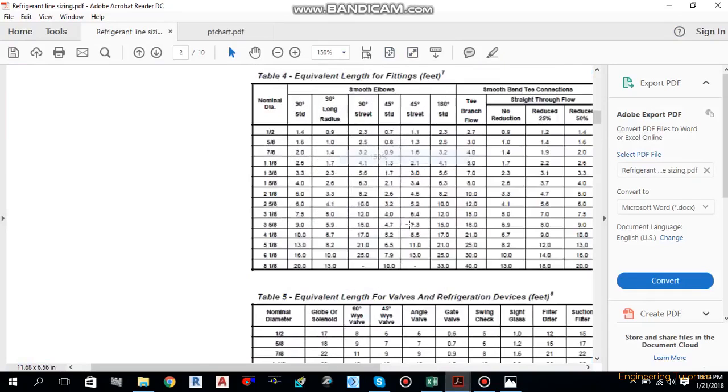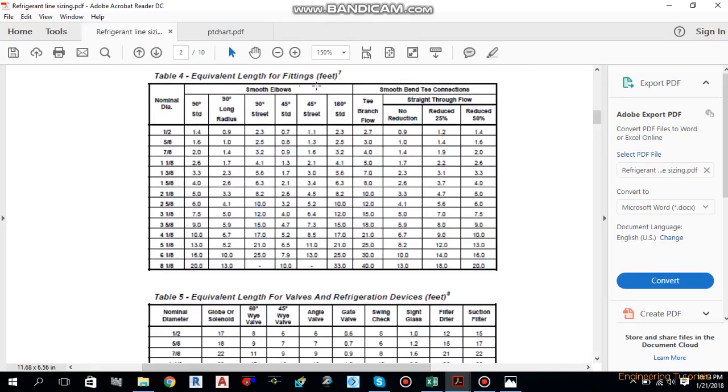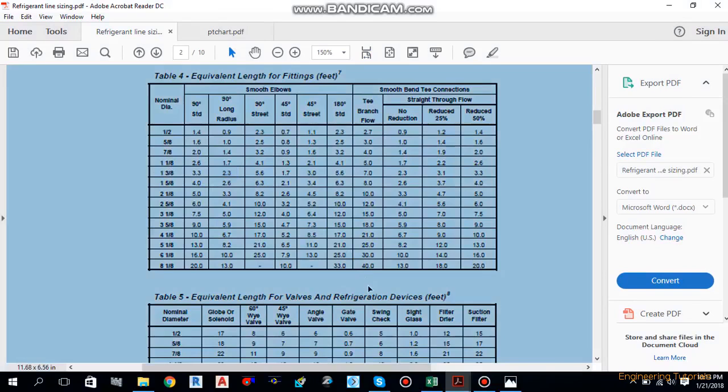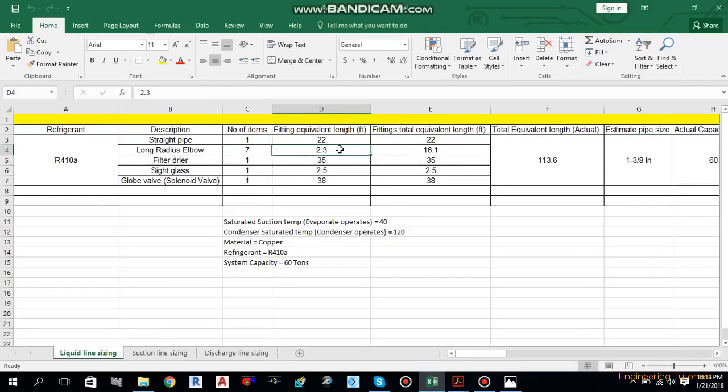You can see the equivalent length for the fittings: smooth 90 degree elbows for 1 3/8 inch. This is the equivalent length, 2.3 for 1 3/8 inch. So we are going to use 2.3.